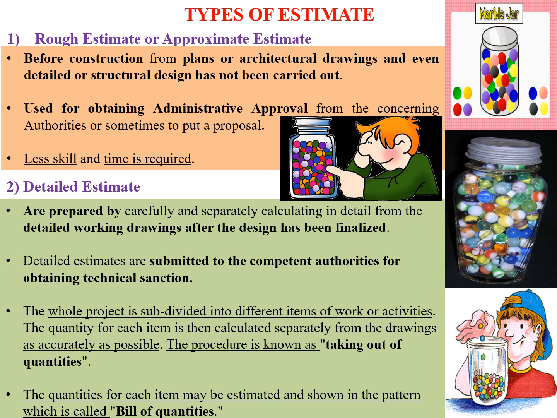On the other hand, if I want to do the detail estimate, a complete set of drawings needs to be frozen. On the basis of the detailing drawings and working drawings, I am able to make the detail estimate. I prepare the detail estimate for the competent authority for obtaining the technical sanction. Detail estimate is sometimes also known as taking out quantities. There is some other terminology which we generally use when we do the detail estimate in a particular format, that is the bill of quantity. These quantities are used to show how much quantity the different elements have for different scopes of work.